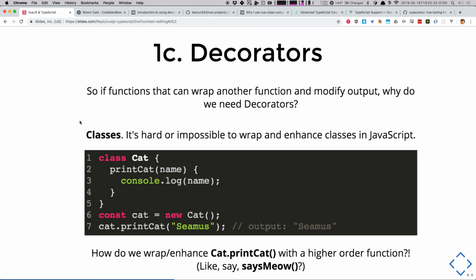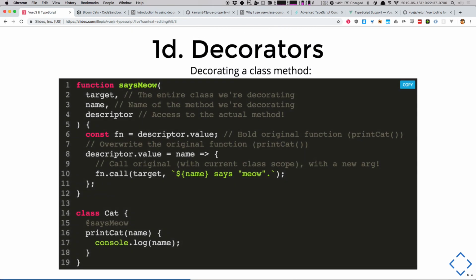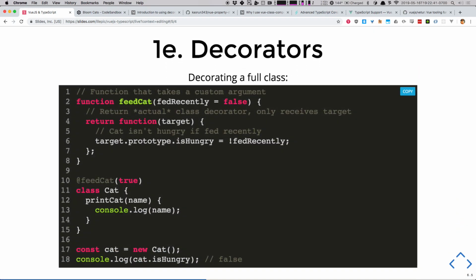All right. Any questions, guys? So you're showing a method decorator here. Is there a difference in the function signature for a class decorator? Well, I'm glad you set me up perfectly for that, because we're going to decorate a full class next. So this one's actually way easier. This is way, way simpler, because we don't need to necessarily juggle this, like the scope of where our function is operating, and that's a big deal to JavaScript. Our class is just our class.